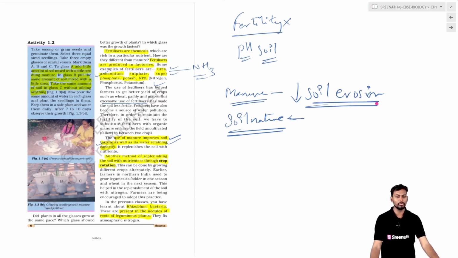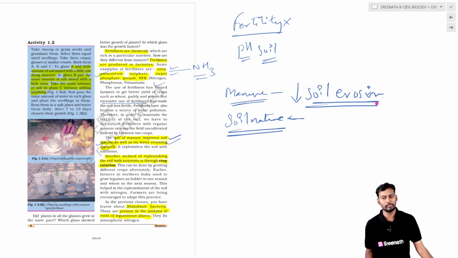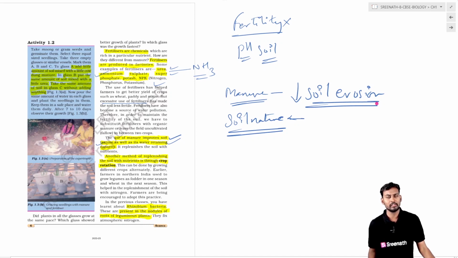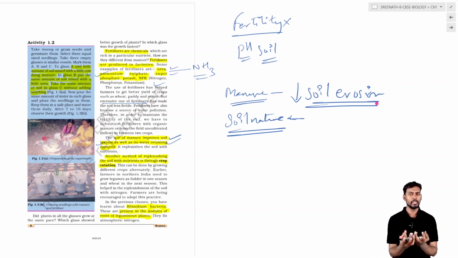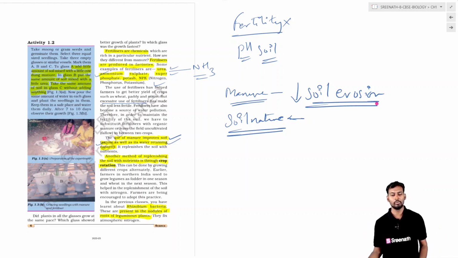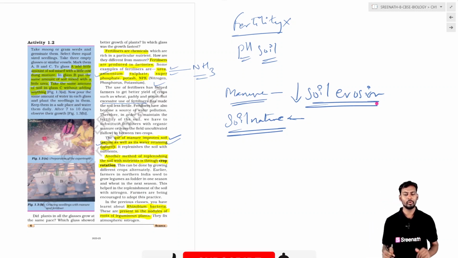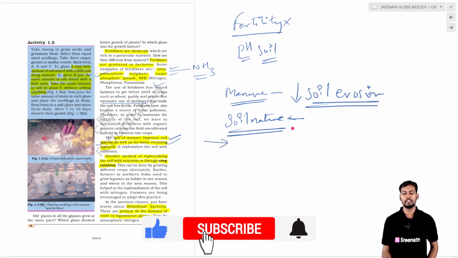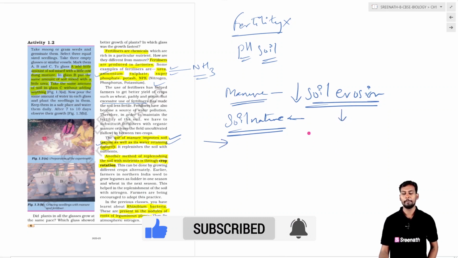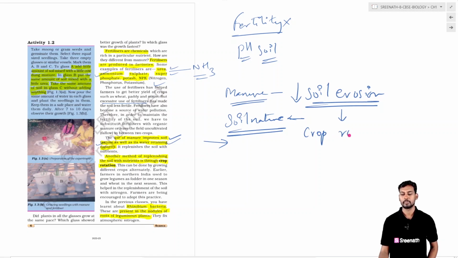If you use manure, it will decrease the soil erosion, because the manure acts as a binding agent of the soil particles, binding them together like glue, so that they cannot be removed by ploughing or sowing. In order to avoid soil erosion, it can also be avoided by means of crop rotation.